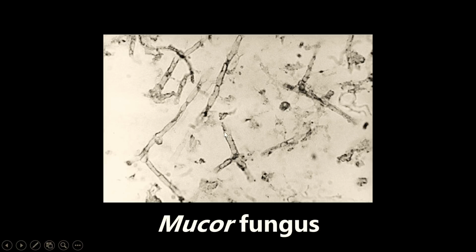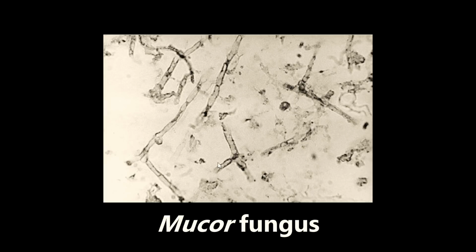This next one is where the USMLE and the COMLEX want you to use a little bit of geometry. So this is an example of the Mucor fungus. And the main thing that you want to be looking at is right here. You're going to see it over here as well, maybe a little bit over here. These are the right angle branching non-septate hyphae. Let me say that again. Right angle branching non-septate hyphae.